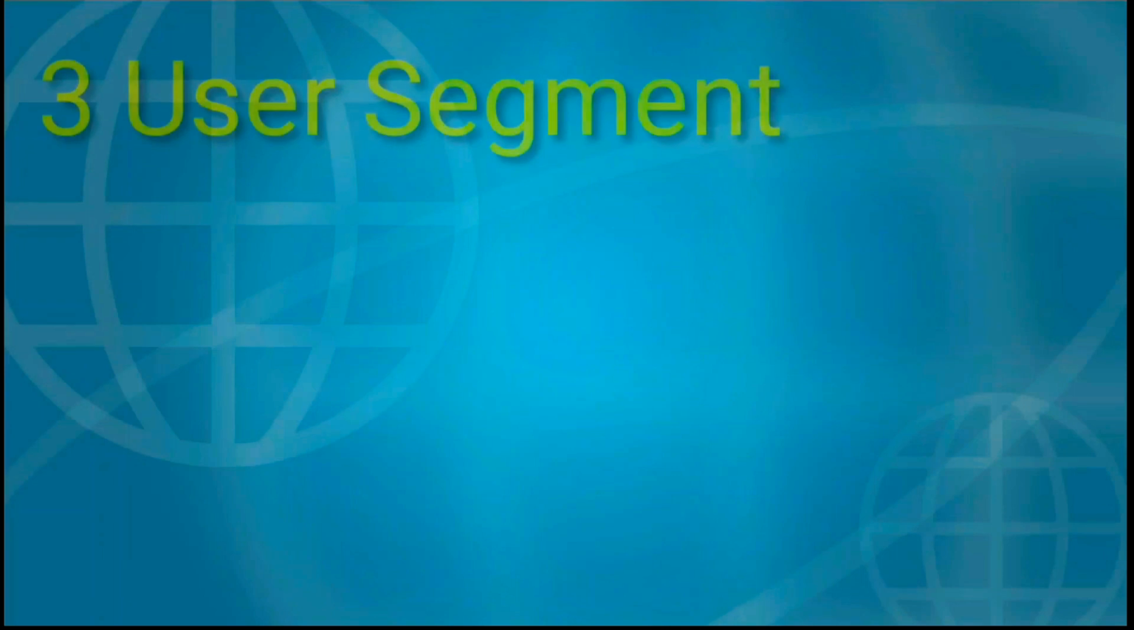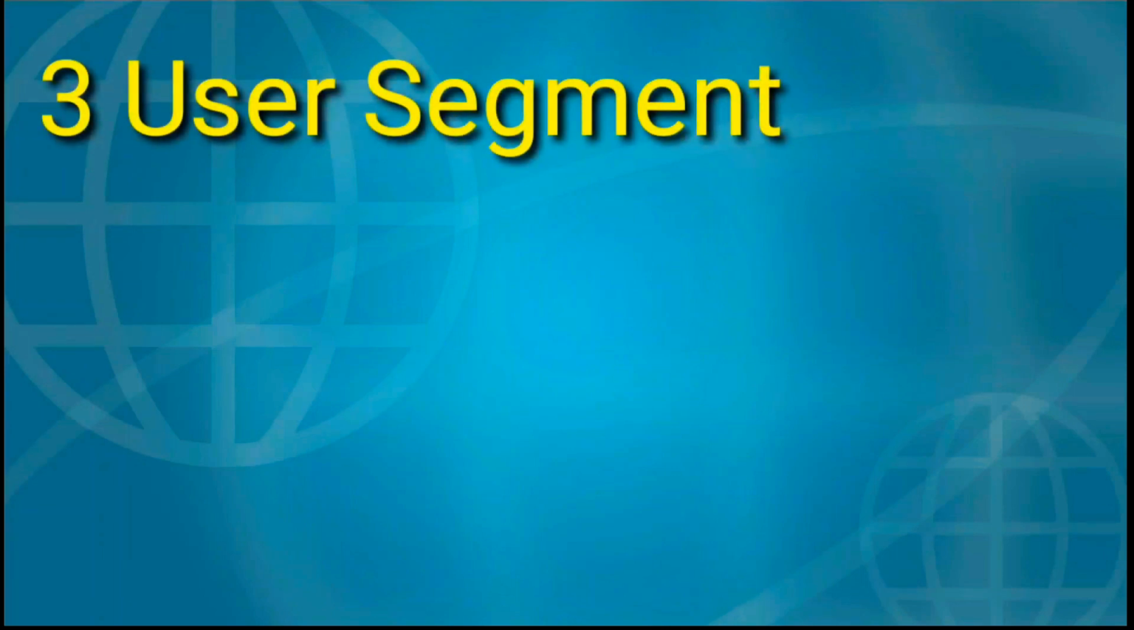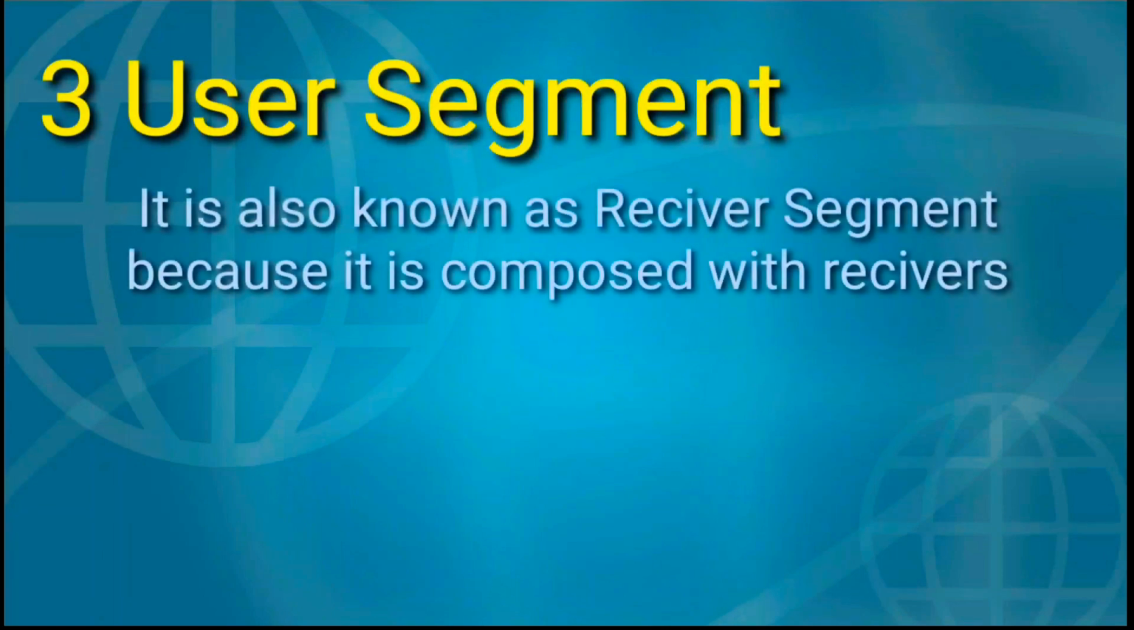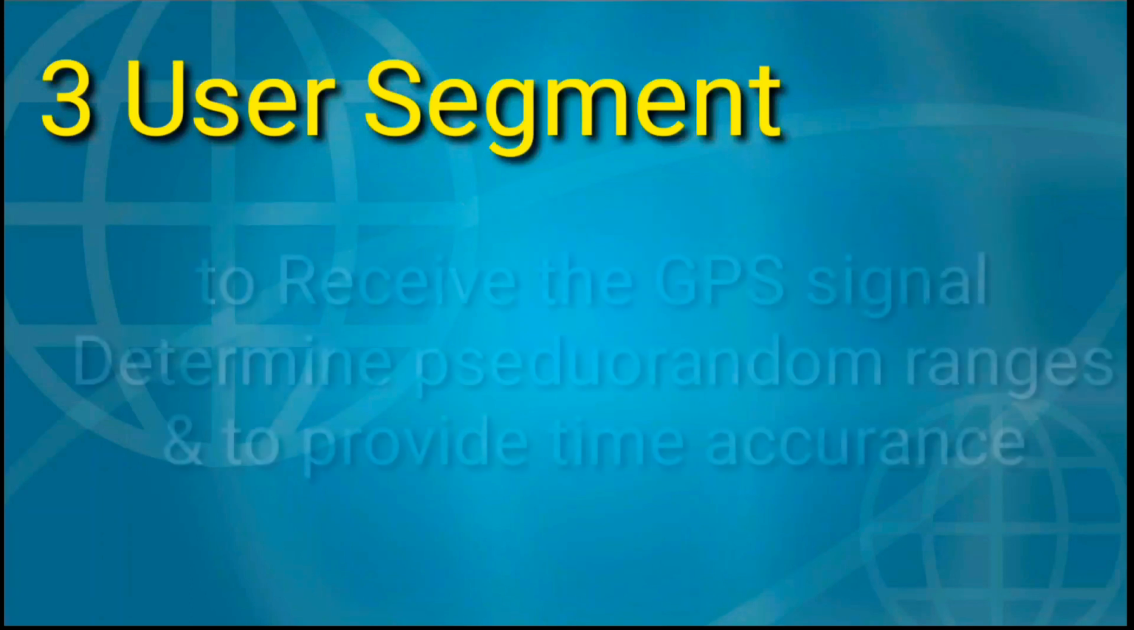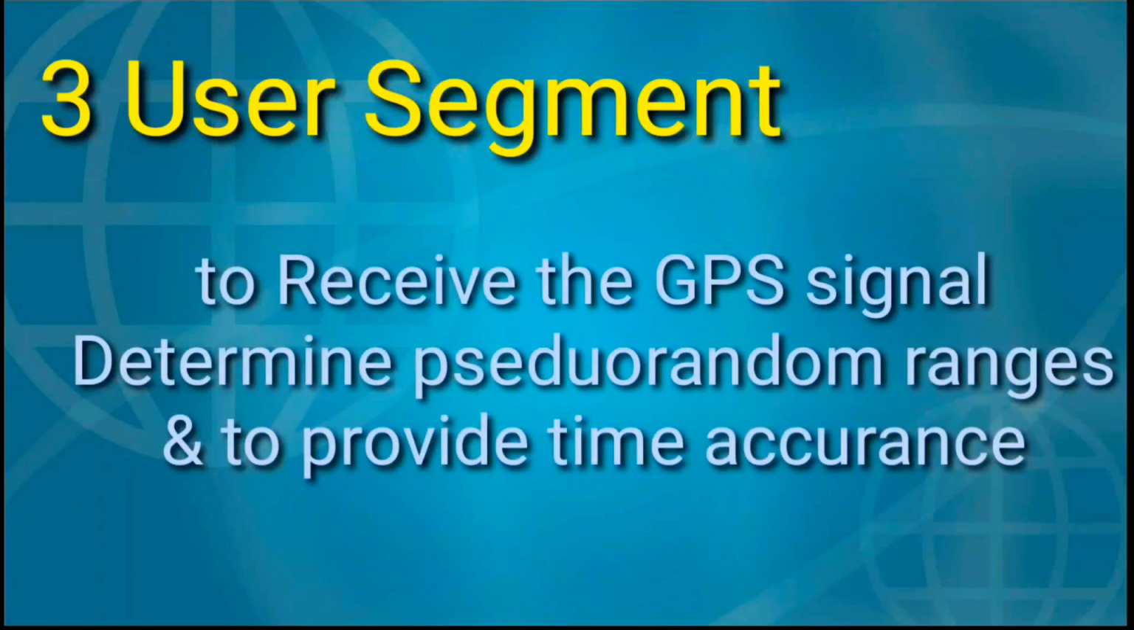The next segment is the user segment. The user segment is also known as the receiver segment because it is composed of receivers. The main function of the user segment is to receive the GPS signals, determine the pseudo-random ranges, solve the navigation equation in order to obtain their coordinates, and to provide very accurate time information.